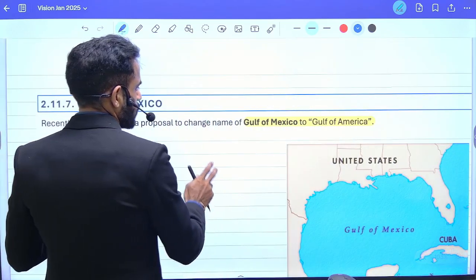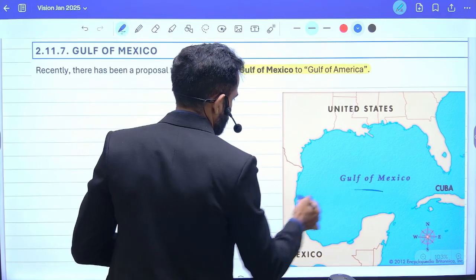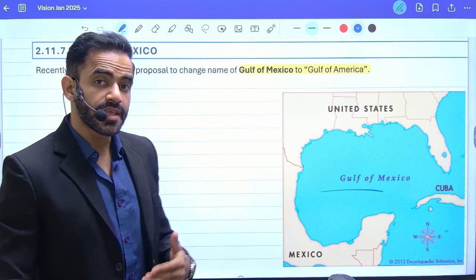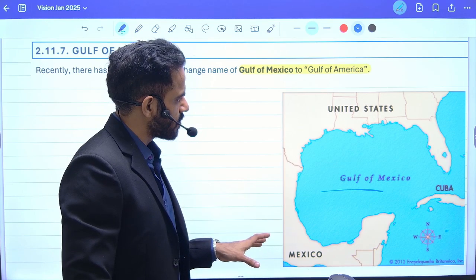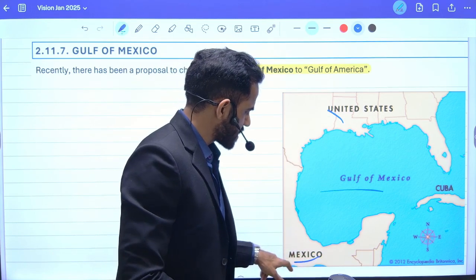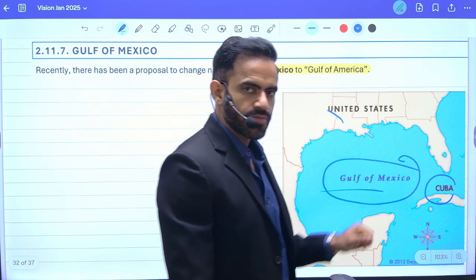Next is related to Gulf of Mexico. So recently this Gulf of Mexico was in news because Trump said that let's rename it as Gulf of America. So you just need to understand the geographical location. This is US, this is Mexico, and this is Cuba. This is Gulf of Mexico.